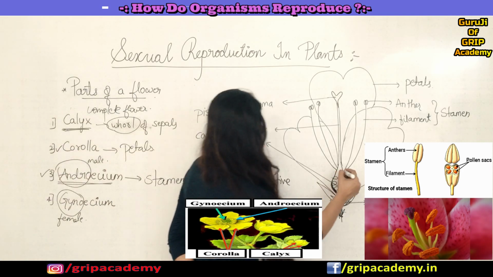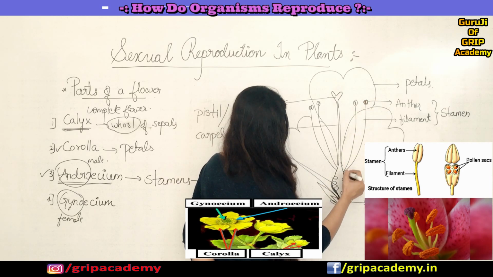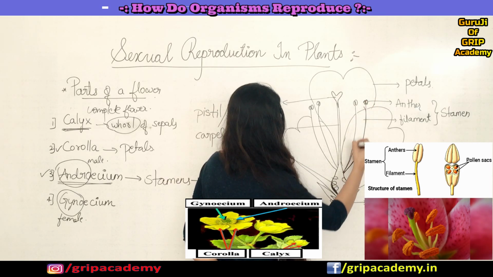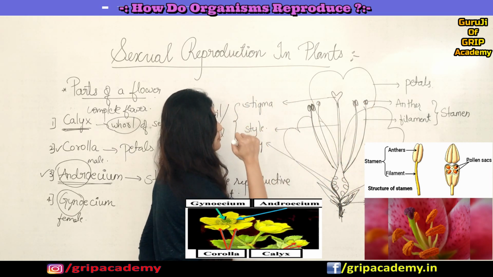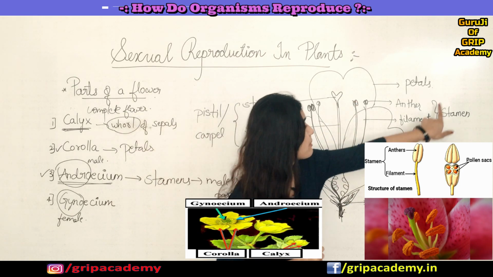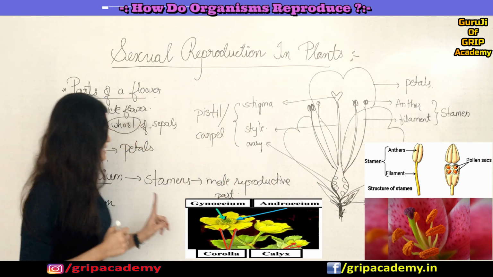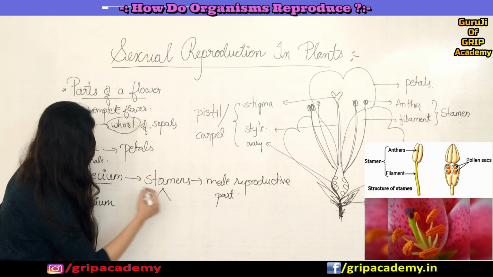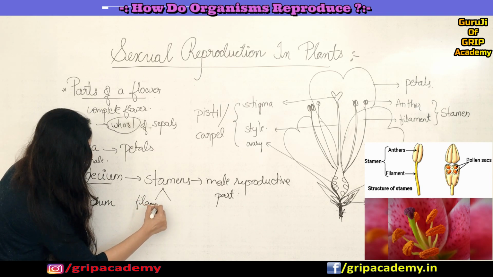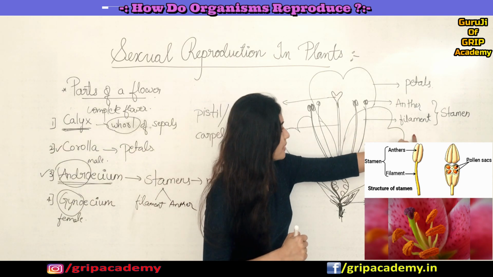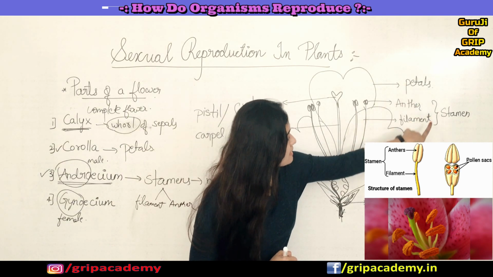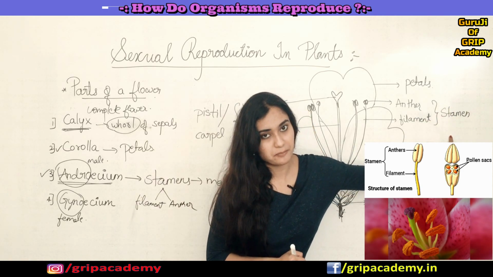If you can see this part, with a long elongated structure and then a lobe-like structure, this is a stamen. These stamens are again made up of a filament and anther, right? The filament and anther together make a stamen.